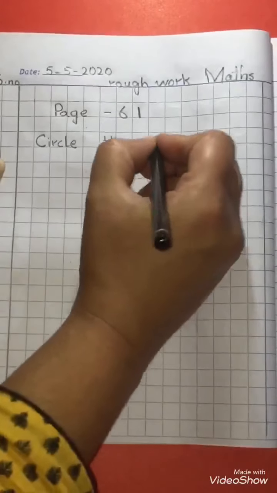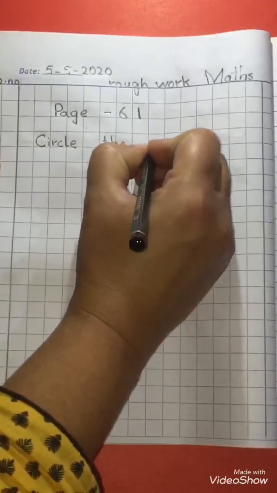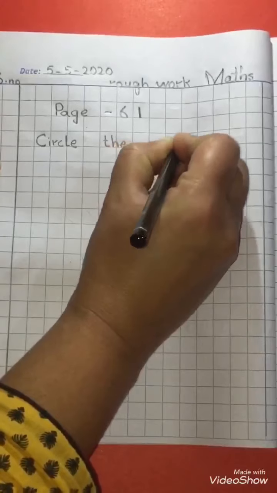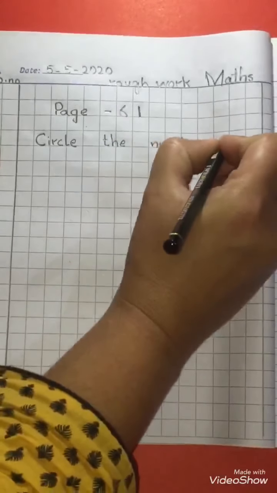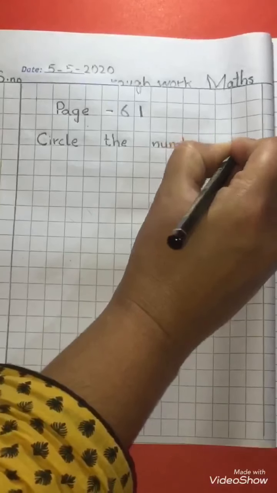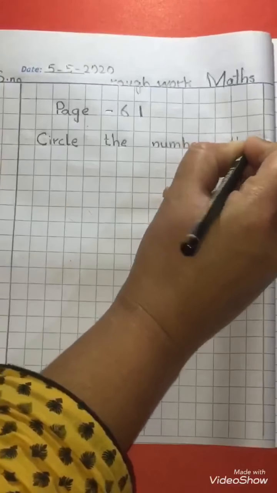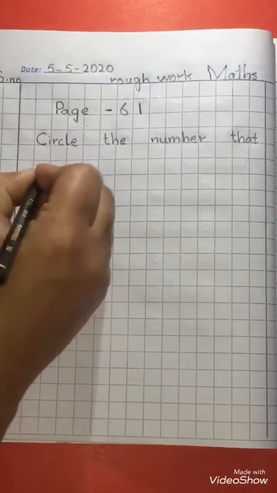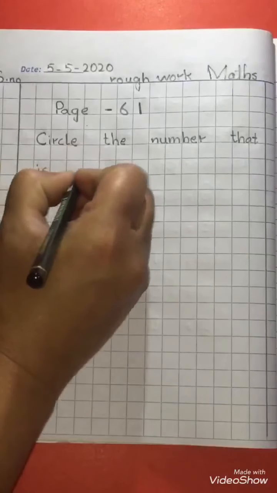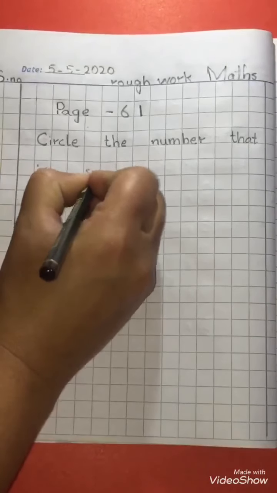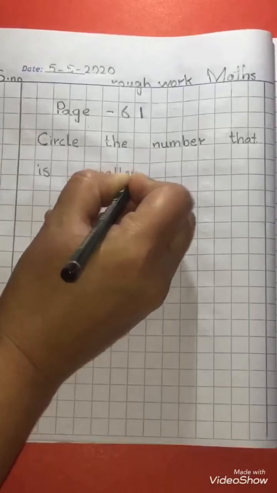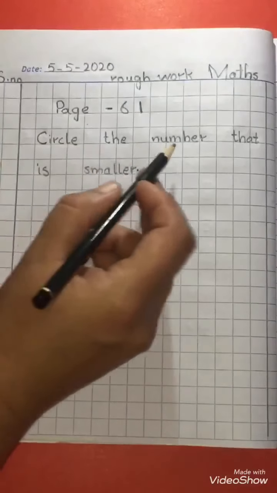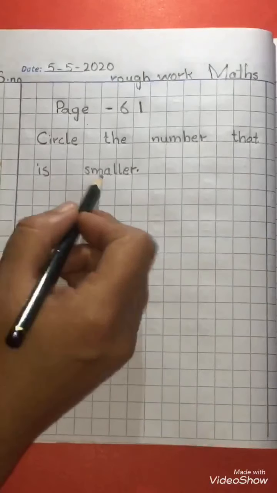Circle the number, N-U-M-B-E-R, number, that, T-H-A-T, that, is smaller. Circle the number that is smaller.